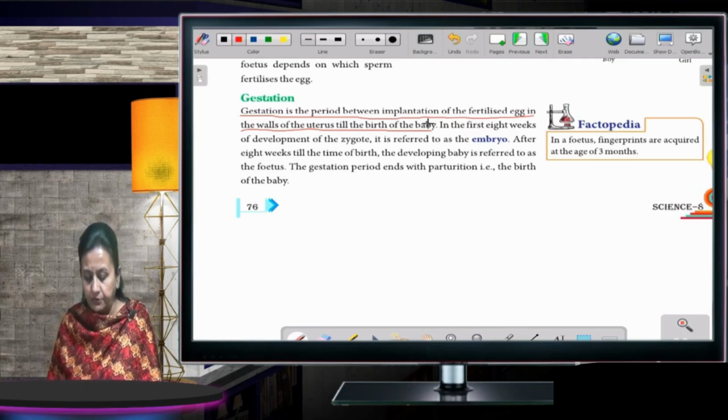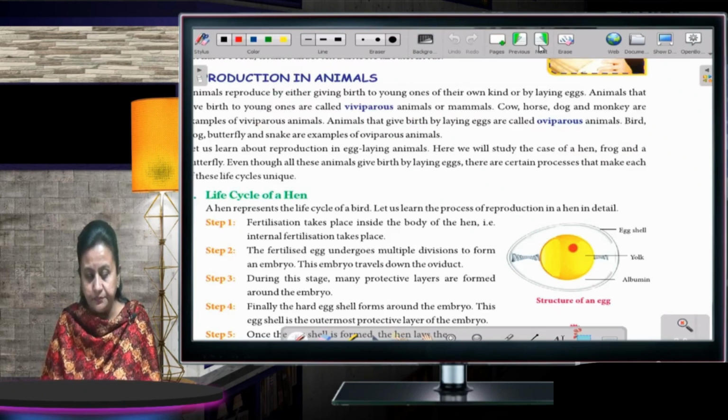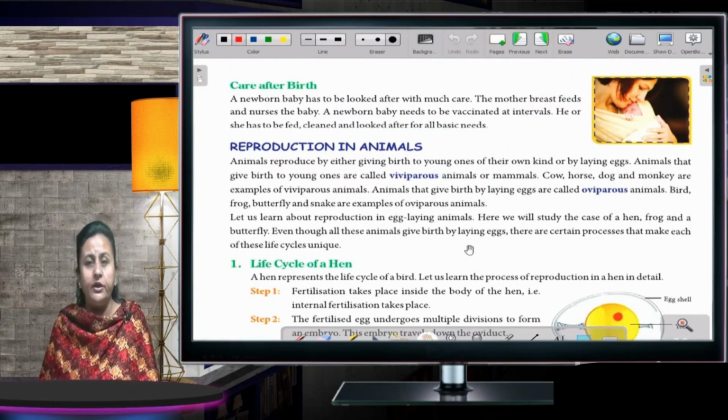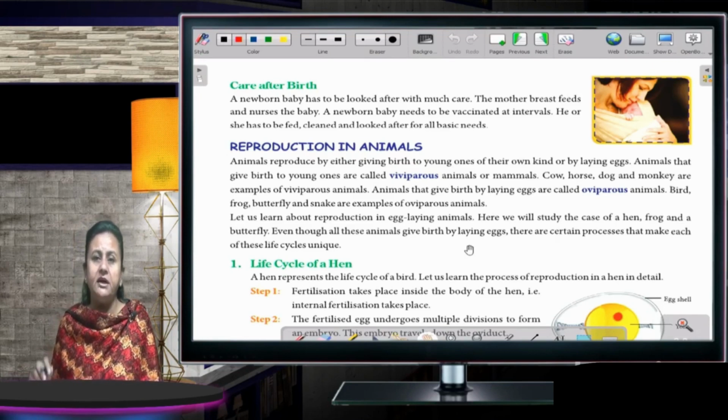Okay. Now, moving to the next one. Care after birth. The baby is born. Now, the baby is so small. When the baby is born, it is called an infant. He or she cannot do anything on its own. So, what does it feed on? He or she feeds on mother's milk. The mother breastfeeds the baby, and that is very important. All the nutrients which are required by the baby, the baby is getting from the mother's milk.